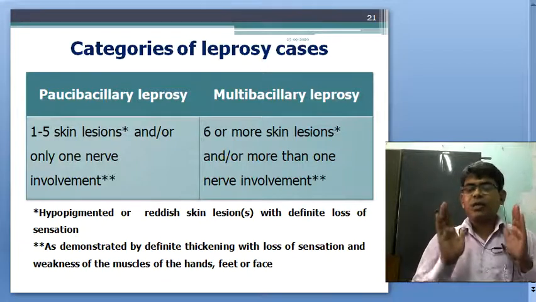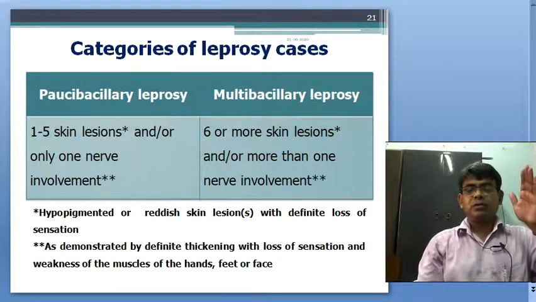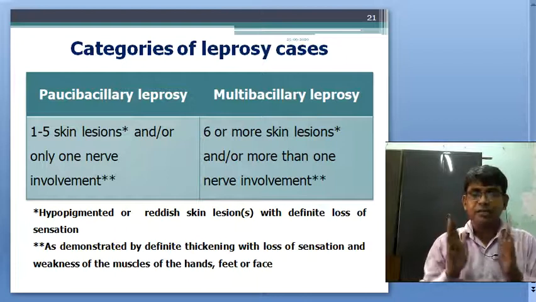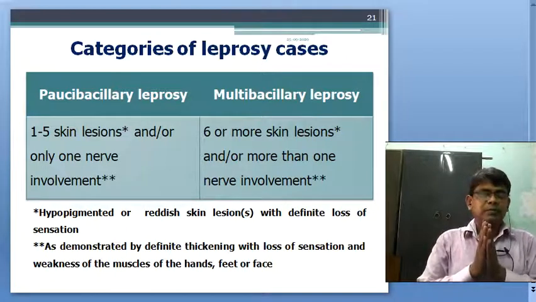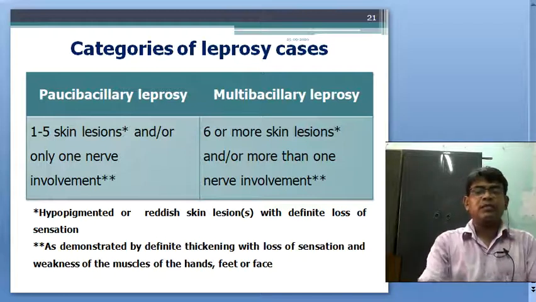There are other categories, the Indian classification or TT or LL pattern, but for treatment purposes we categorize two varieties, this is the WHO classification: paucibacillary and multibacillary.